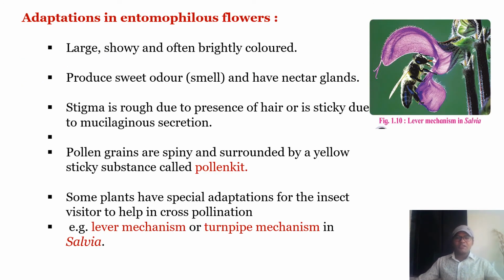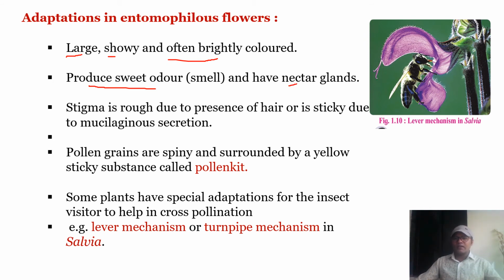So what are the adaptations in such entomophilous flowers? Let us see. The flowers are large, showy, and often brightly colored so as to attract insects. They also produce a sweet odor, that is sweet smell, and they show the presence of nectar glands.